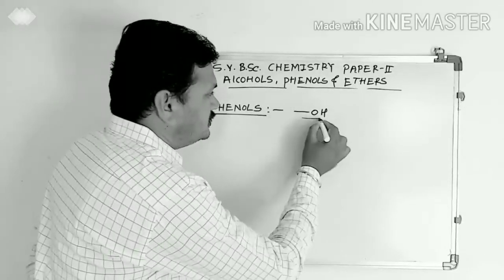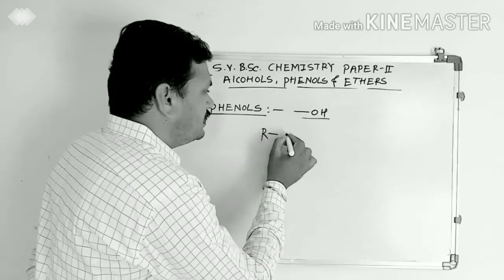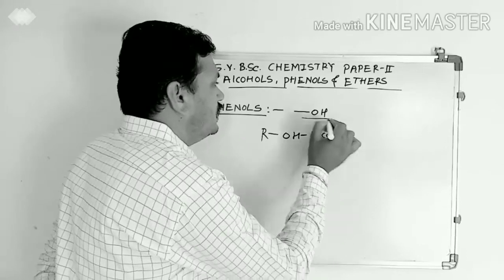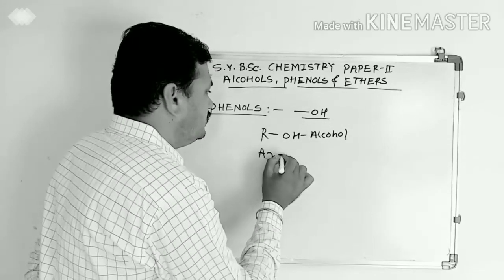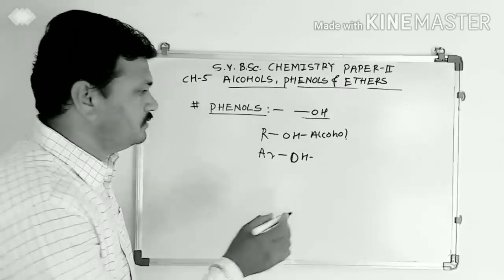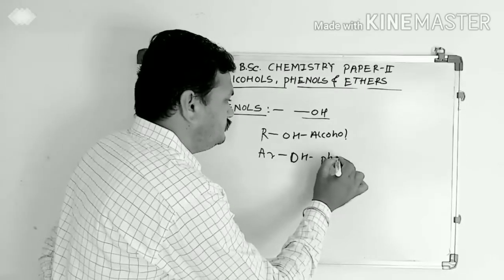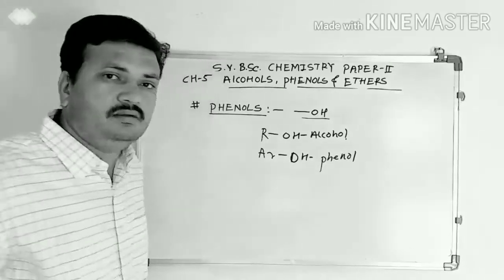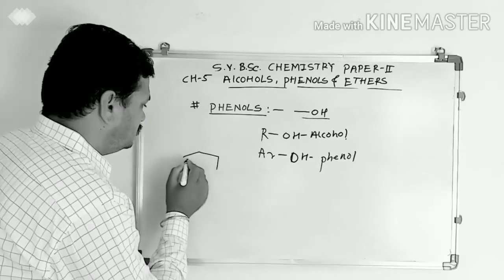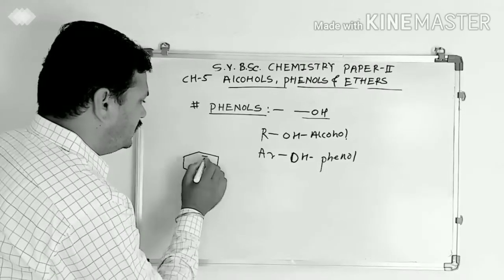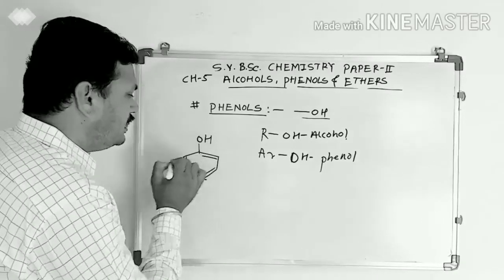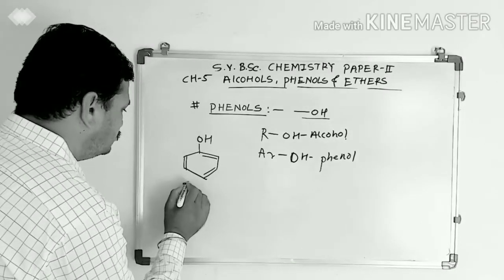When this hydroxy group is attached to any alkyl group, then it is known as alcohol. And when this hydroxy group is attached to any aromatic compound, aromatic ring, then it is known as phenol. Like this. When this OH group is attached to aromatic ring, that means the benzene ring, then it is known as phenol.